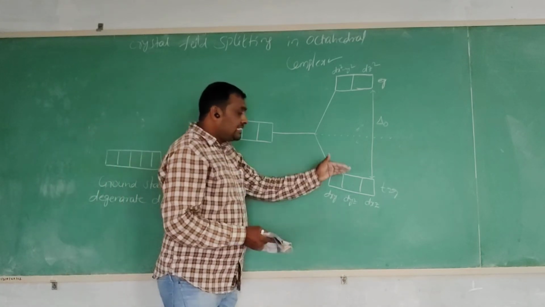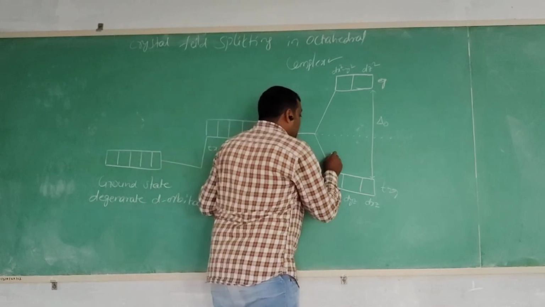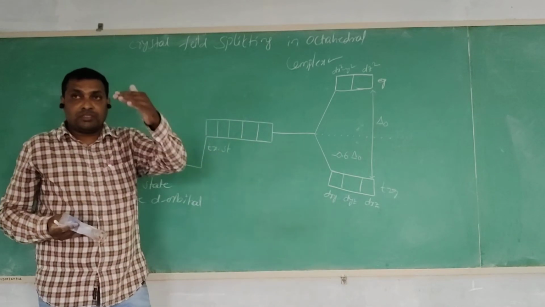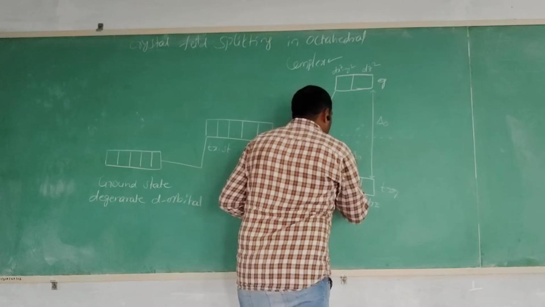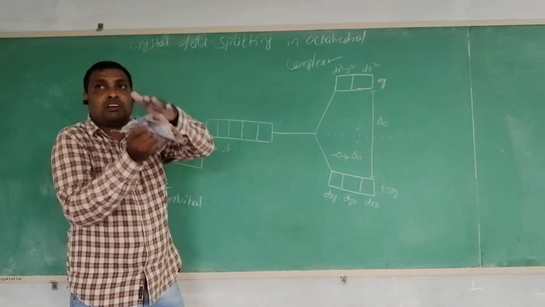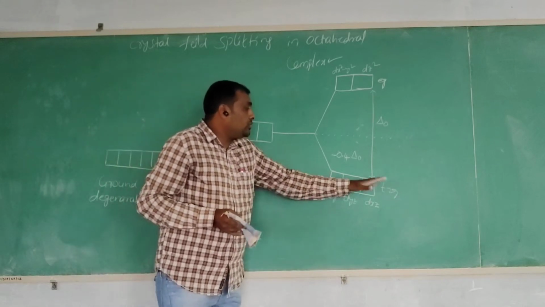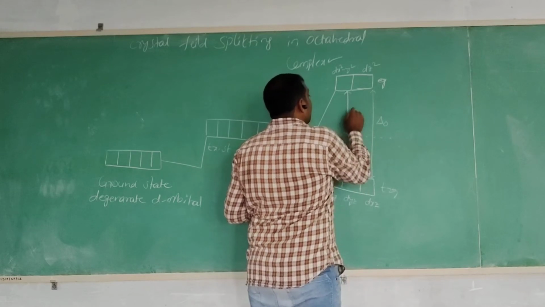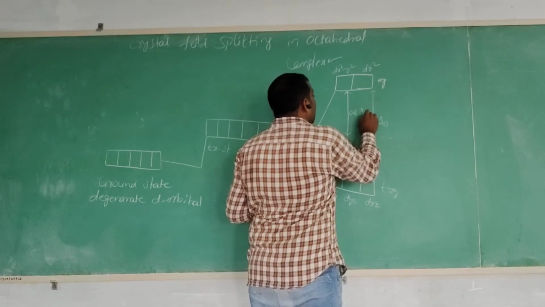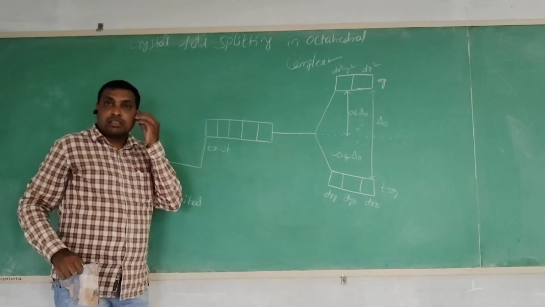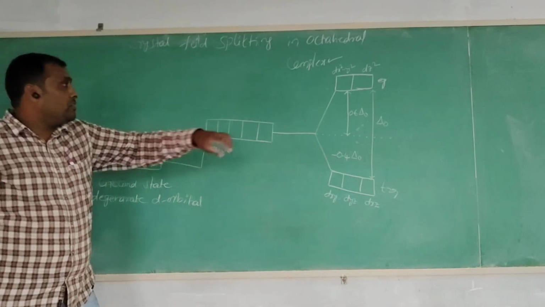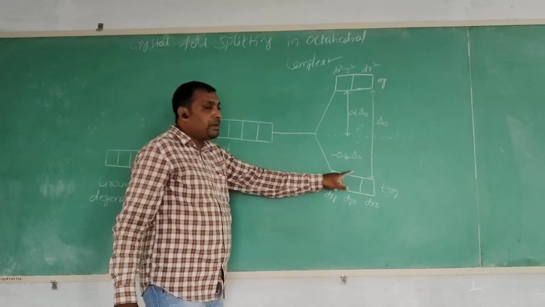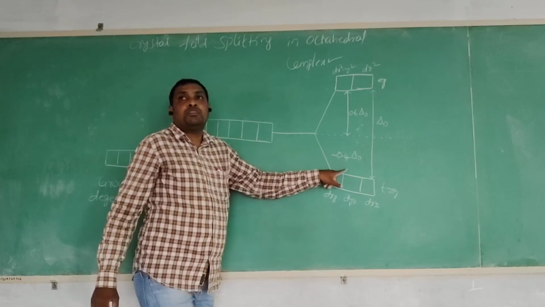So how much energy is lowered? The T2g orbitals are lowered by minus 0.4 into delta O. This amount of lower energy is split by the T2g orbitals. How much energy is raised for the Eg orbitals? They have higher energy, plus 0.6 into delta O. So the Eg orbitals are raised by 0.6 delta O, and the T2g orbitals are lowered by minus 0.4 delta O.